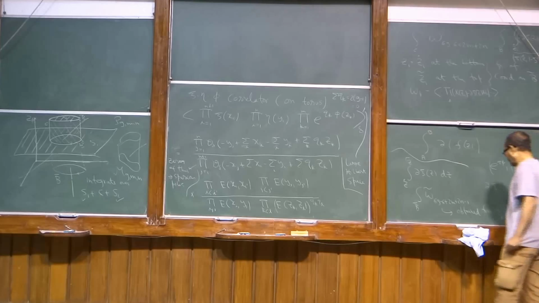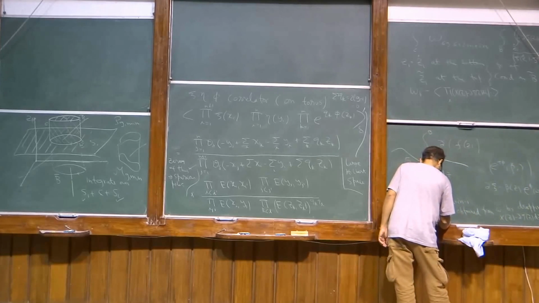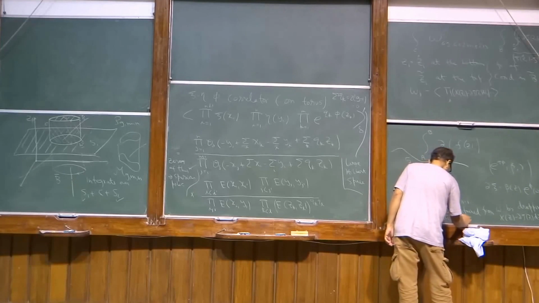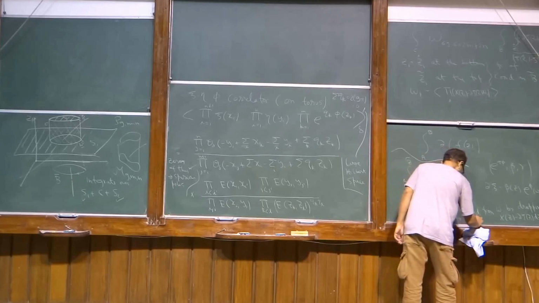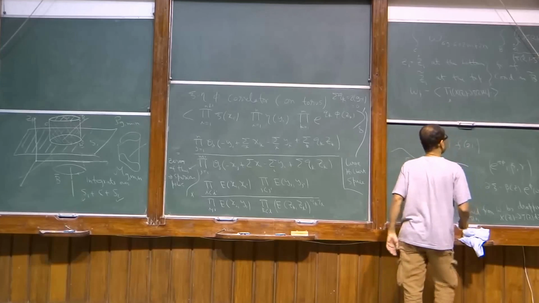Okay, and multiplying by, that's important, multiplying by psi of z1 hat minus psi of z1.